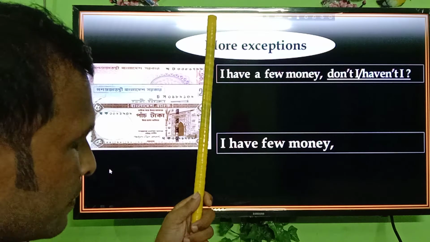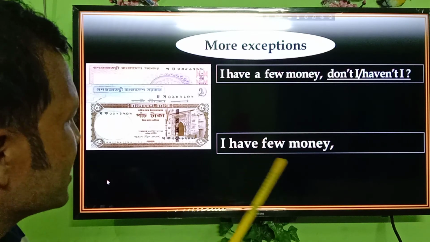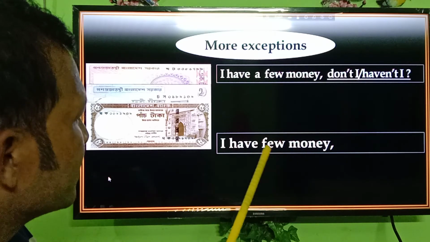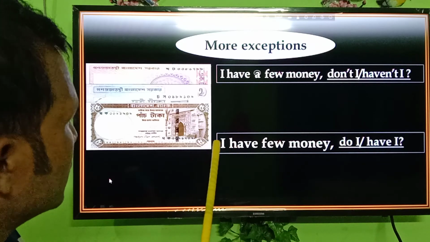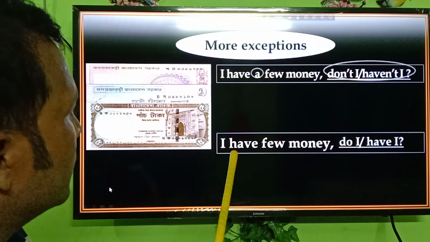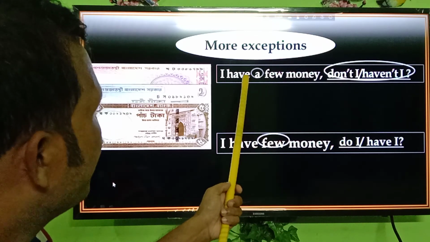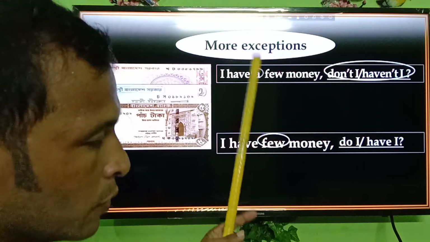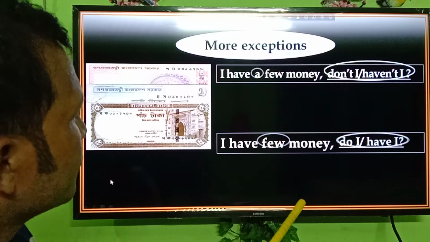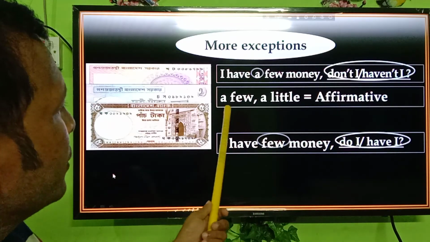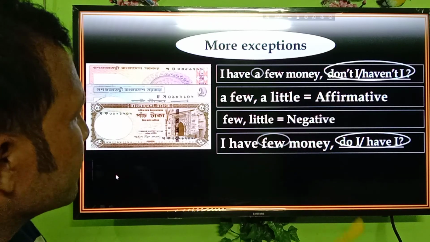Here few, we have said earlier, expresses negative sense, so answer will be in positive statement. Have I or do I? Clear? Okay. Few. If you look at the first sentence, a little is affirmative, and few is negative.